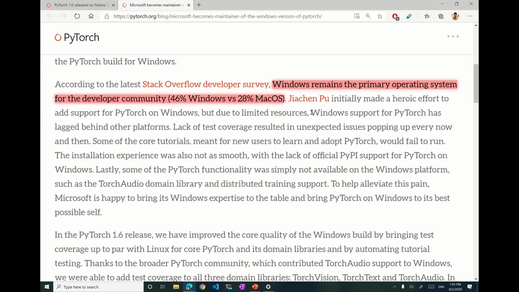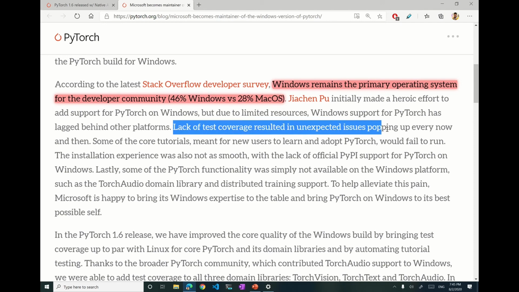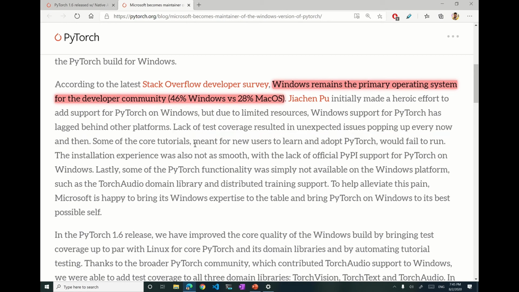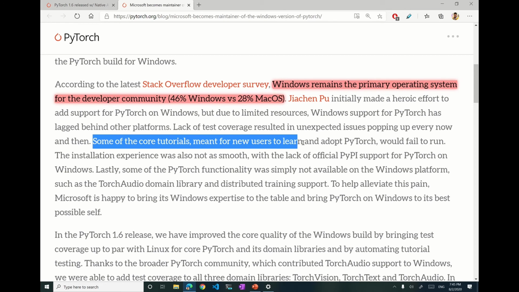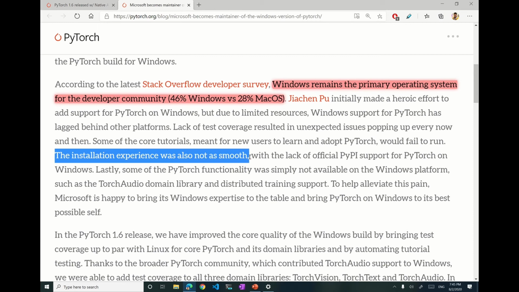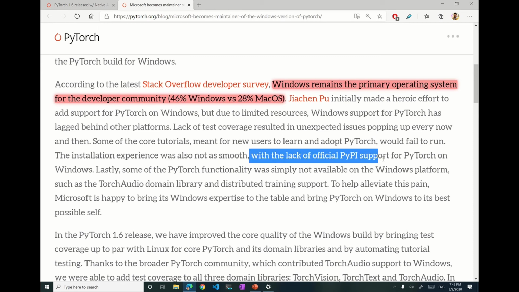But due to limited resources, Windows support for PyTorch has lagged behind other platforms. Okay, so that means PyTorch for Windows is not as good as PyTorch for other platforms. Lack of test coverage resulted in unexpected issues popping up every now and then. Some of the core tutorials meant for new users to learn and adopt PyTorch would fail to run. The installation experience was also not smooth with the lack of official PyPI support for PyTorch on Windows.